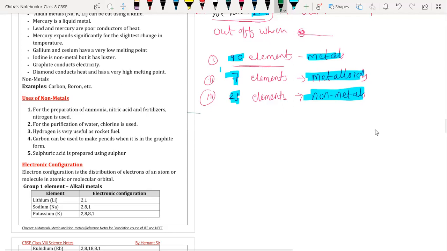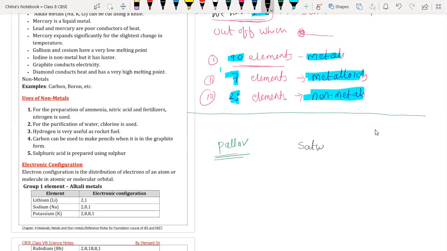You know covalent bond? No, sir. Okay. Beta, what is your name? Who has asked what is sharing of electrons? What is your name? Sir, Pallav. Pallav. Okay. One more student was asking about sharing of electrons. Who's that? Sir, even me, sir, Satvik. Okay, Satvik. Okay, we will require only two names.